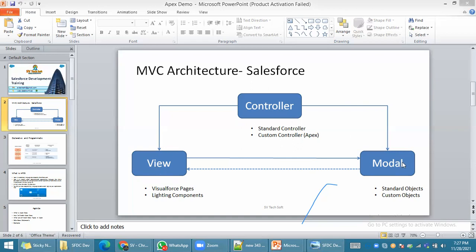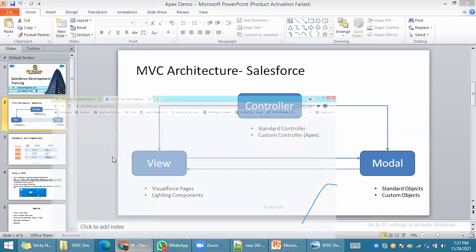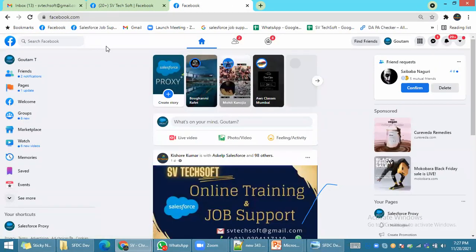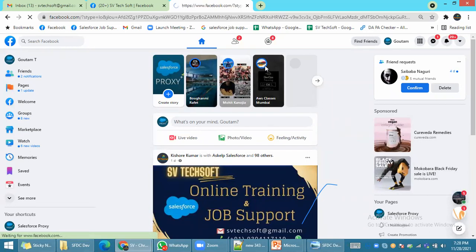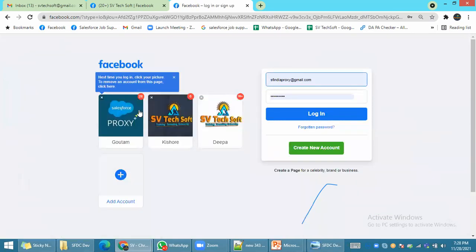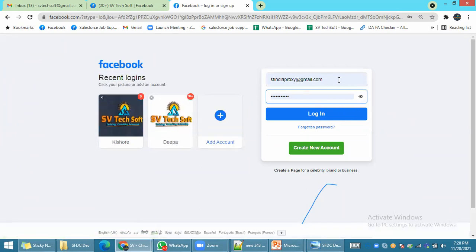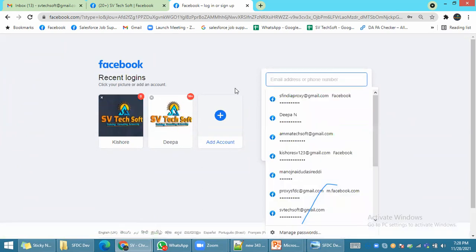Let me give one example. Everyone uses Facebook, right? To log in to Facebook, we use the URL facebook.com. This is completely the UI. For example, I simply log out. Whenever you log out, what happens? You see a username and password.